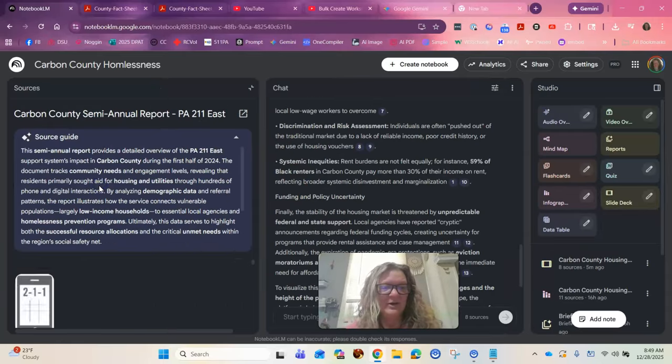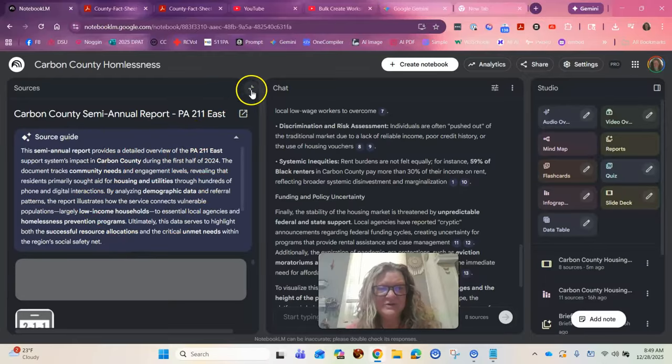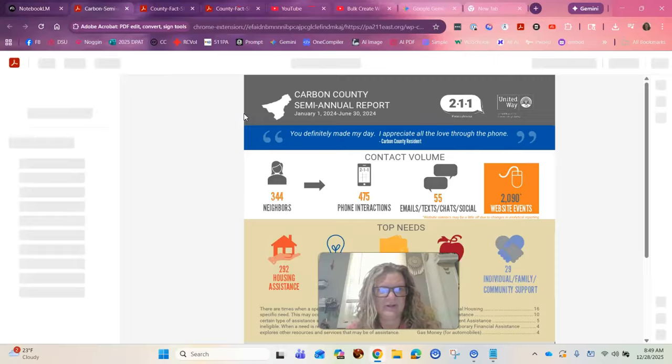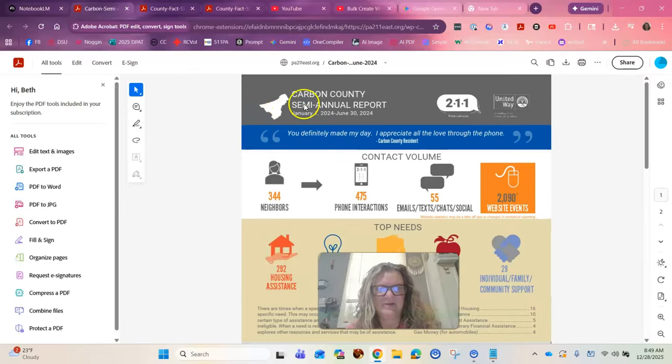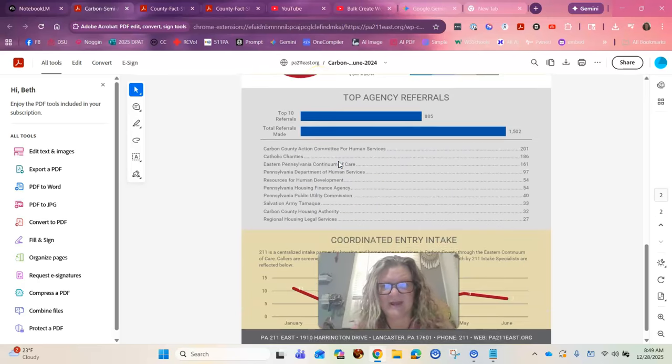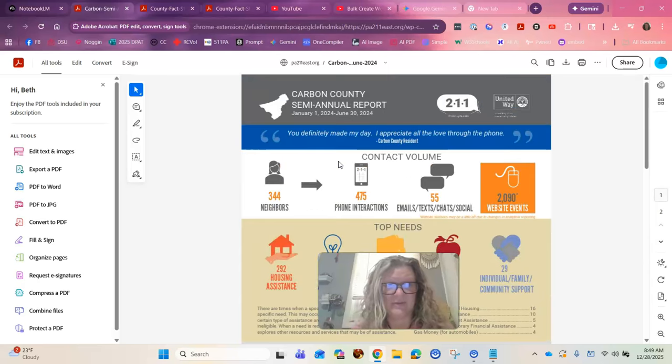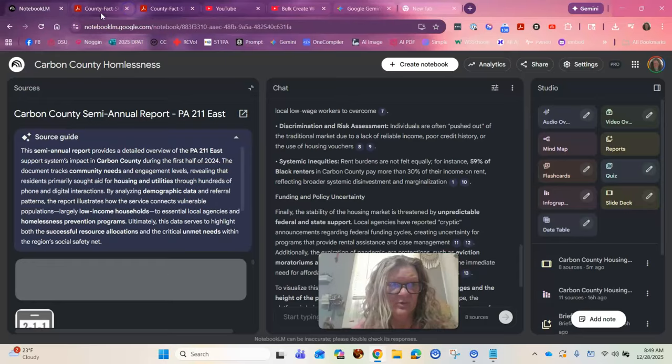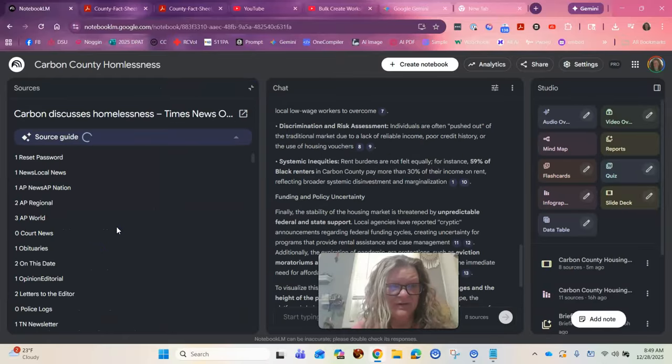So you want to click on the resource, and then you want to go to it, and you want to see where it came from. So this is from pa211east.org, which I happen to know is a reputable site. So I know that this infographic is actually accurate, right? So I know that this is a good thing that Google pulled for me, right? And I'm going to do that for each one of these.